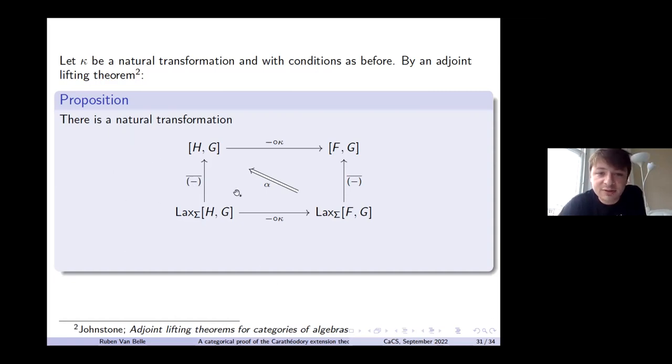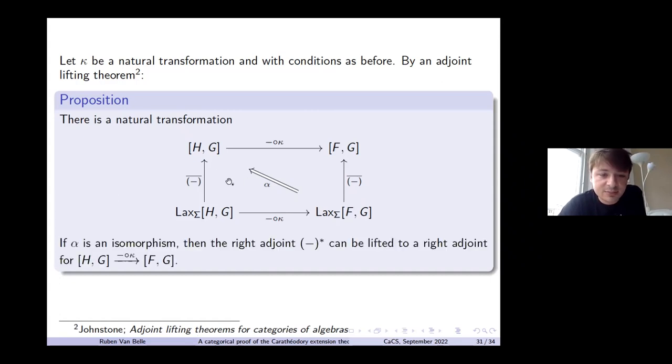We always have this 2-cell that always exists, and in the case that this is an isomorphism, we can lift the right adjoints on the Lax level to the right adjoints here. Right adjoints commute and left adjoints commute. So this follows from this adjoint lifting theorem.